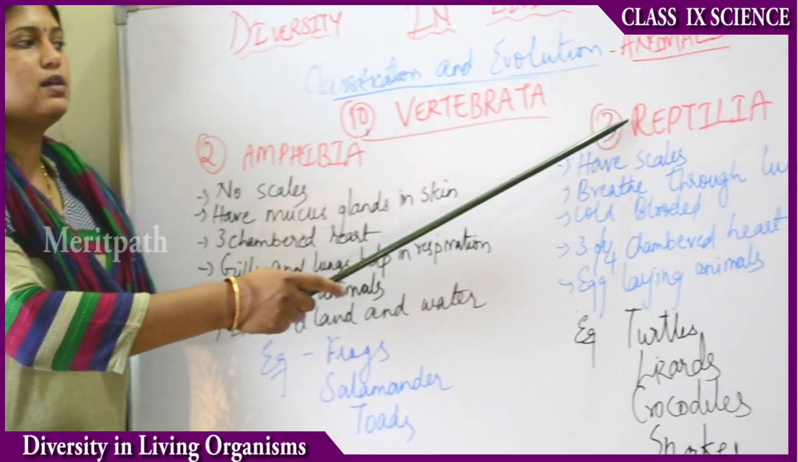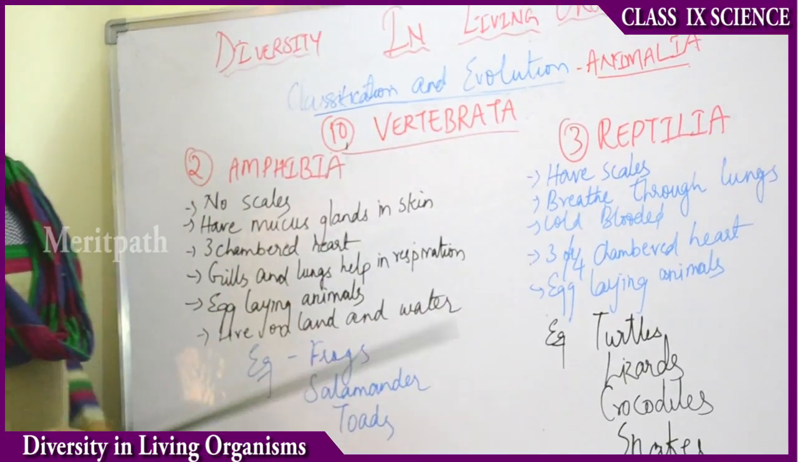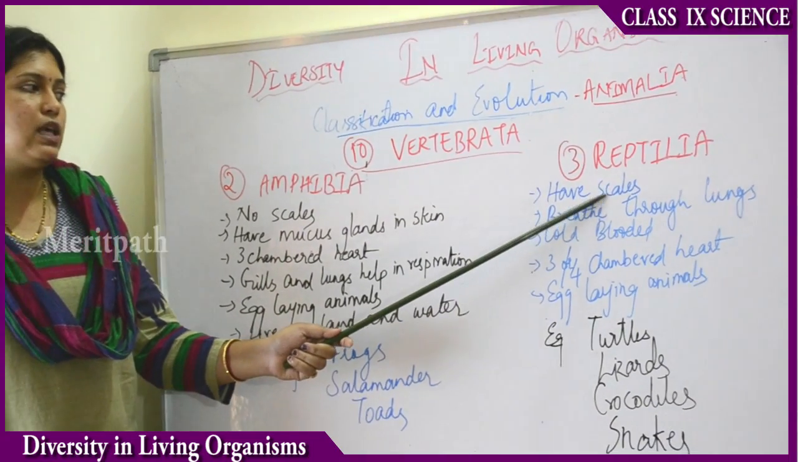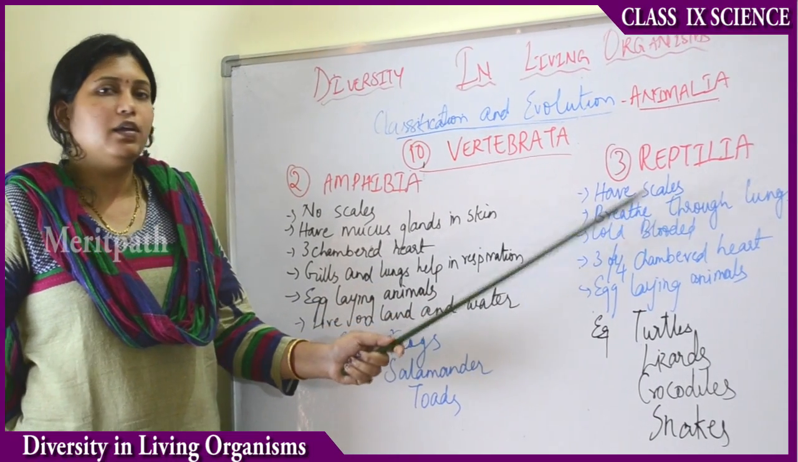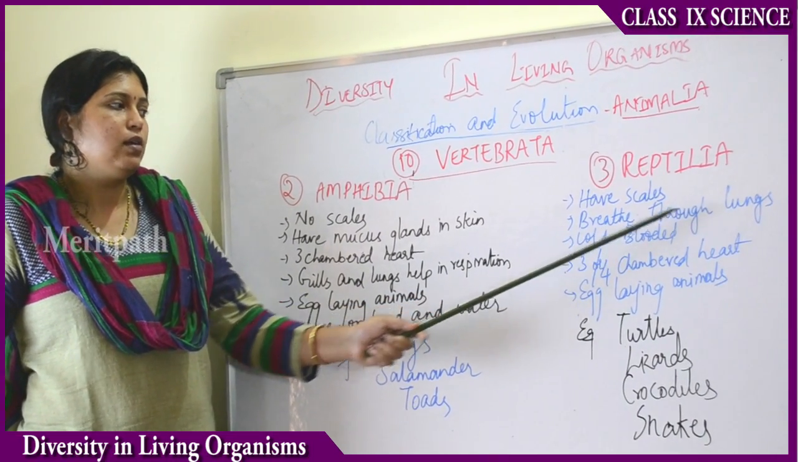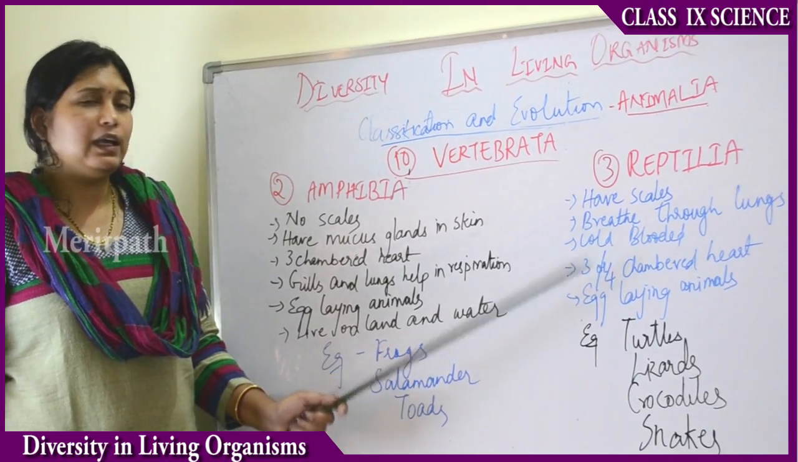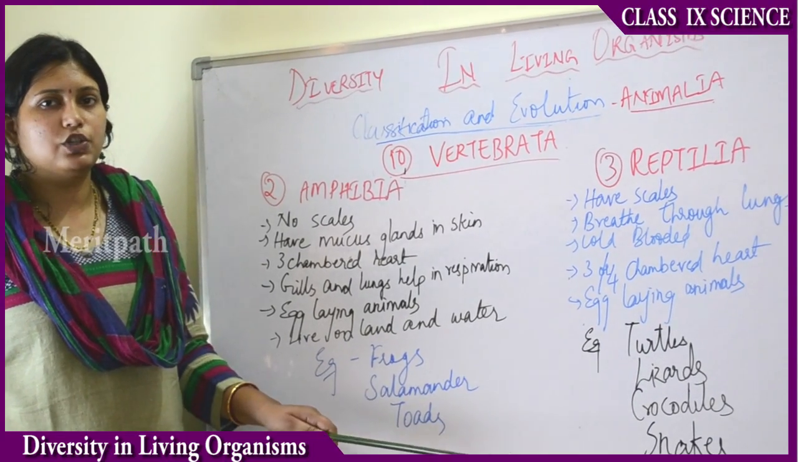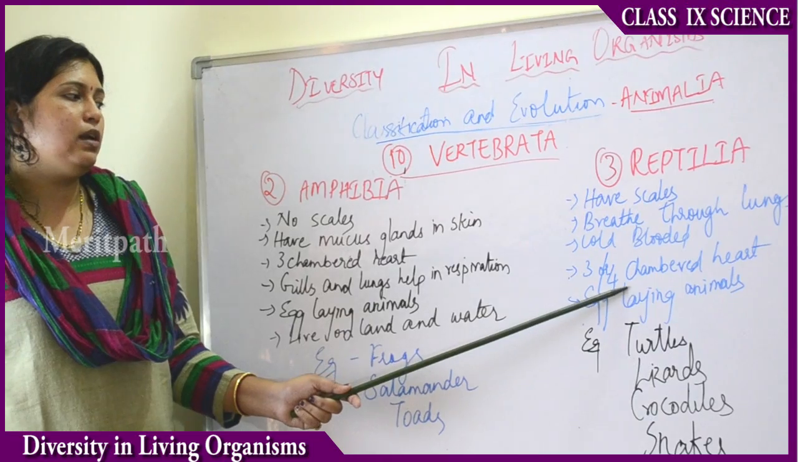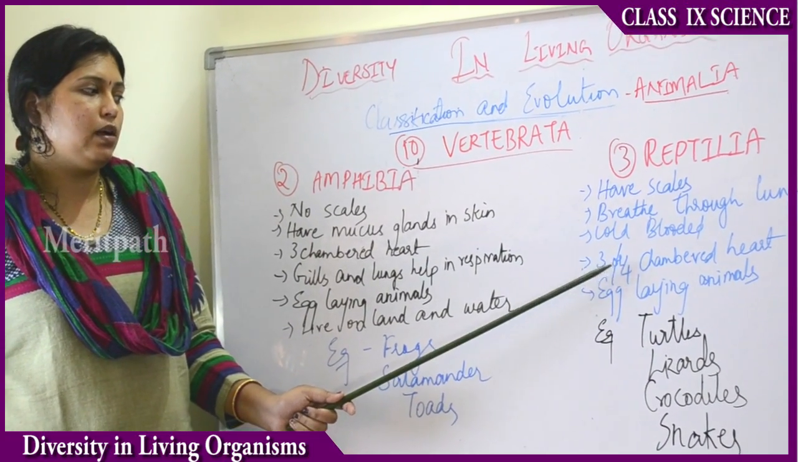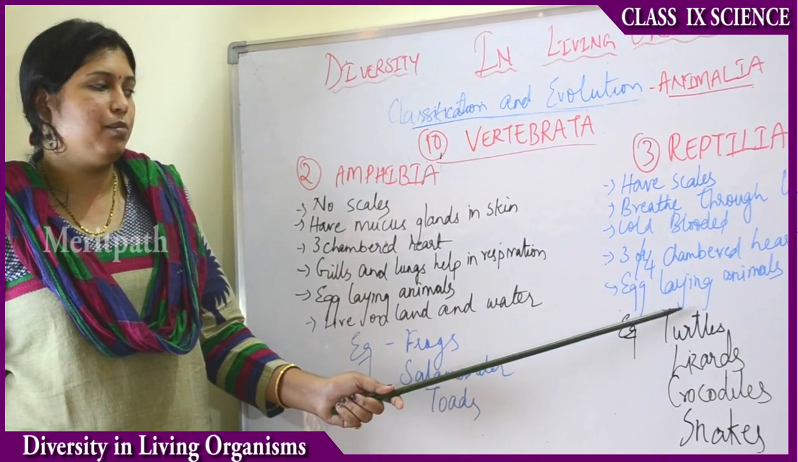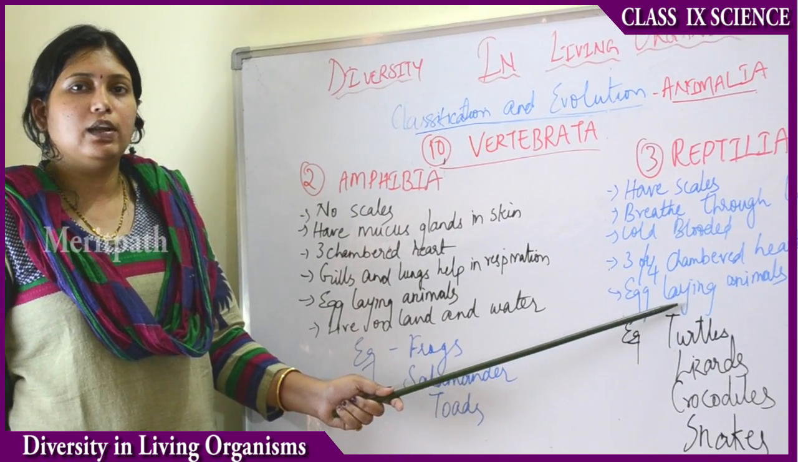Then coming to the third subclass, that is reptilia. So the reptilia organisms have scales on them. The animals which come under reptilia have scales on them. Then they breathe through their lungs. They are also cold-blooded. They can have a 3-chambered heart or a 4-chambered heart, both. A 4-chambered heart is seen only in the crocodile. The rest of the animals have a 3-chambered heart, and these are also egg-laying animals. They do not give birth to their young ones directly.